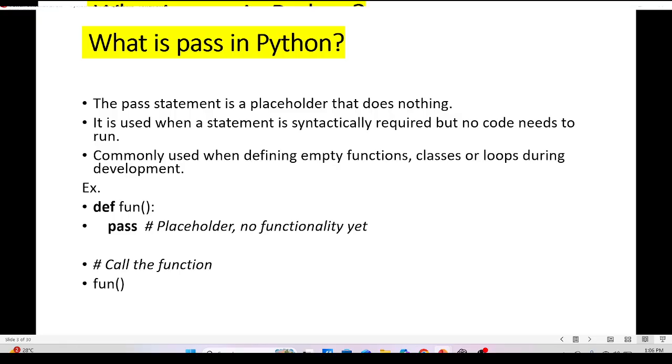What is pass in Python? The pass statement is a placeholder that does nothing. It is used when a statement is syntactically required but no code needs to run. Commonly used when defining empty functions, classes or loops during development.